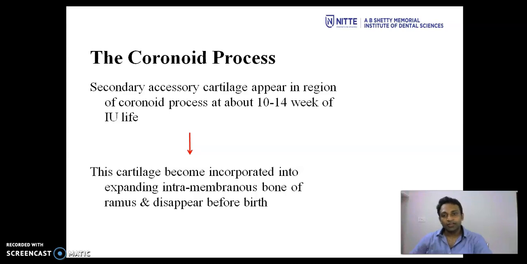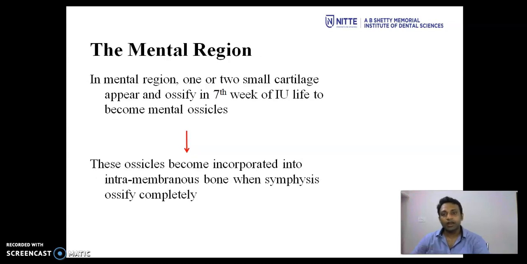The coronoid process. It is a secondary accessory cartilage which appears in the region of coronoid process at about 10 to 14 weeks of intrauterine life. This cartilage becomes incorporated into the expanding intramembranous bone of the ramus and it disappears before birth. And lastly, the mental region. In mental region, one or two small cartilages appear and they ossify in the 7th week of intrauterine life to become mental ossicles. These ossicles become incorporated into intramembranous bone when the symphysis ossifies completely.